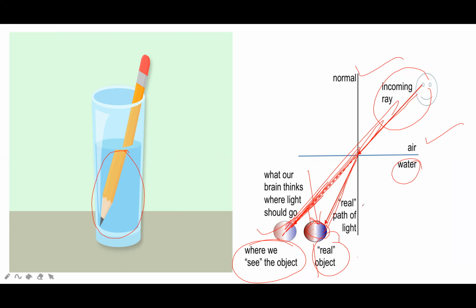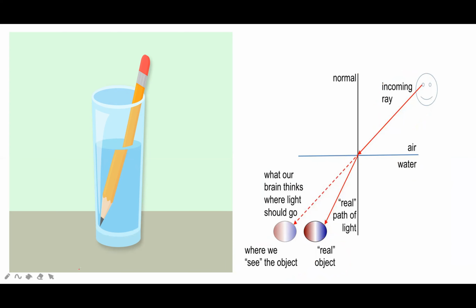This is the real path of light. The light ray will come and will bend because it enters from one medium into another medium. To us, it seems that light ray is coming straight from this path.